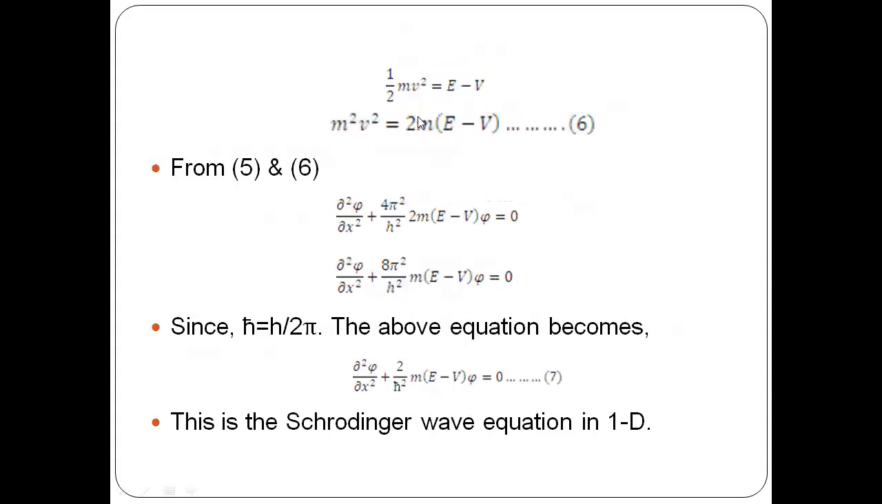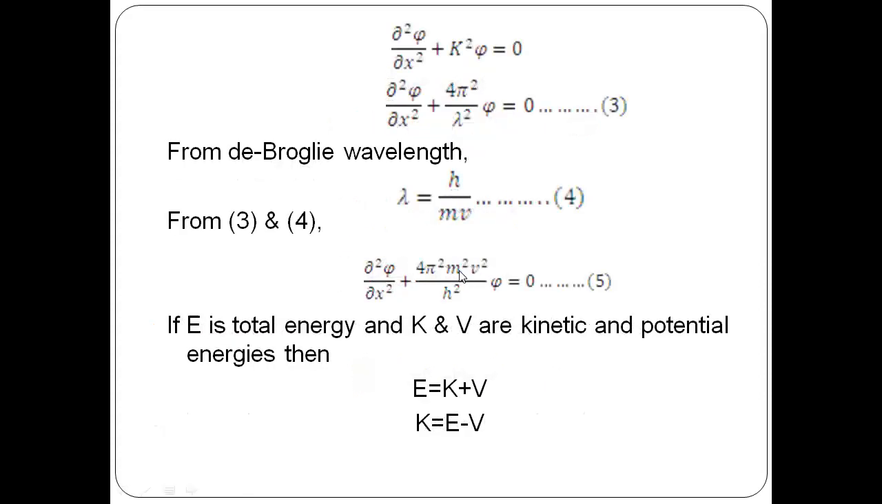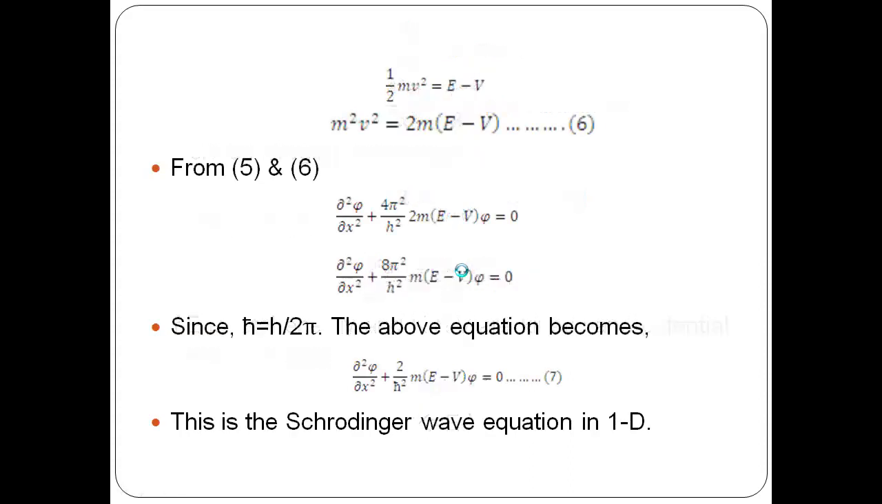So kinetic energy can be written as half mv square, that is equal to E minus V. Just multiplying both sides with m and getting 2 onto the other side, this equation can be rewritten as m square v square is equal to 2m into (E minus V). Now in the before equation, in place of m square v square, we are going to replace it with 2m into (E minus V). Just replacing it, rearranging, multiplying the terms, you'll get dou square psi by dou x square plus 8 pi square by h square m (E minus V) psi equal to 0.